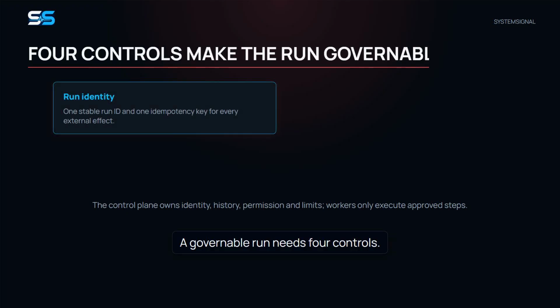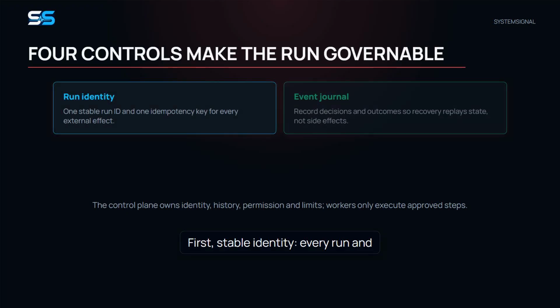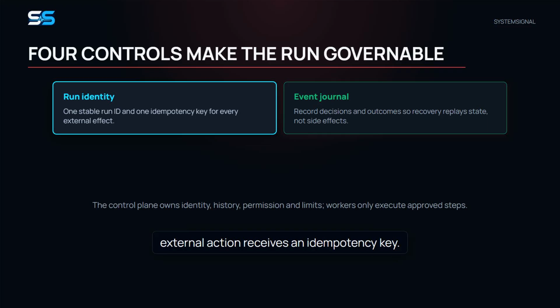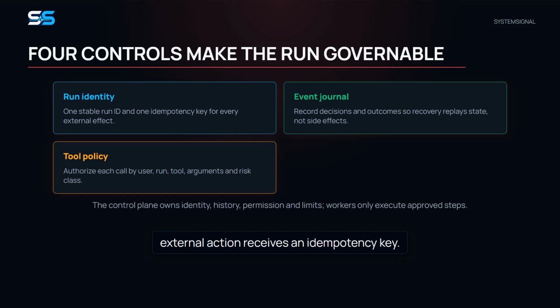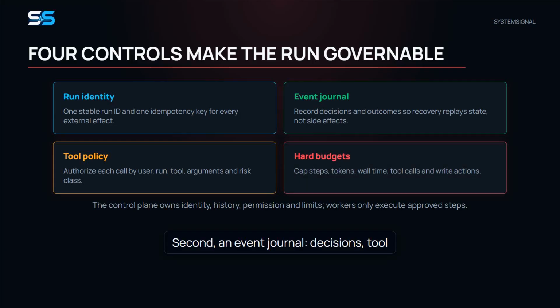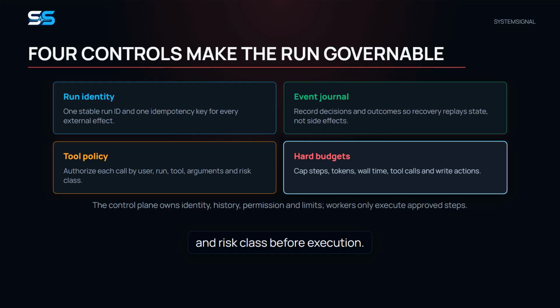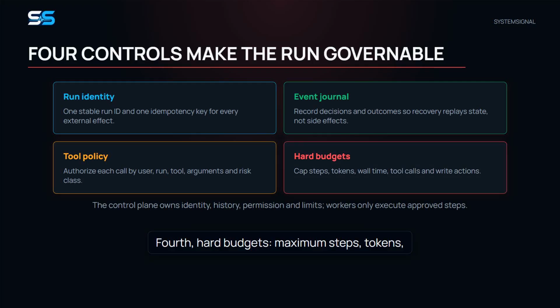A governable run needs 4 controls. First, stable identity. Every run and external action receives an idempotency key. Second, an event journal. Decisions, tool requests, approvals, and outcomes are recorded durably so recovery can rebuild state without repeating completed effects. Third, policy enforcement. The tool broker checks the user, run, tool, arguments, and risk class before execution. Fourth, hard budgets. Maximum steps, tokens, wall clock time, concurrent calls, and write operations.